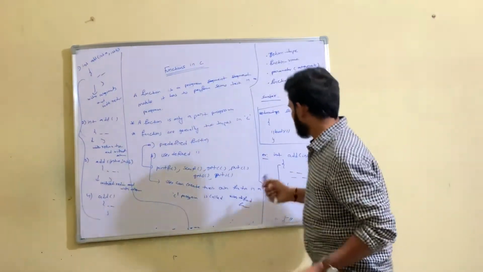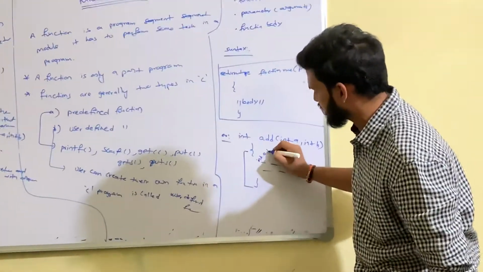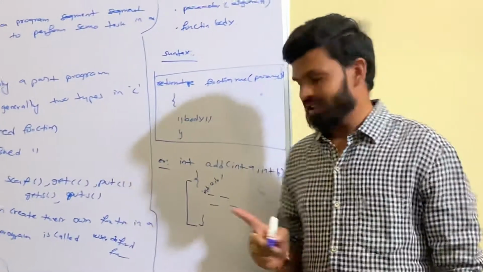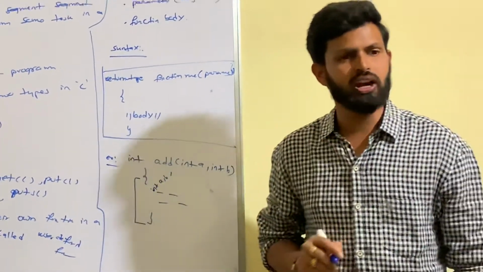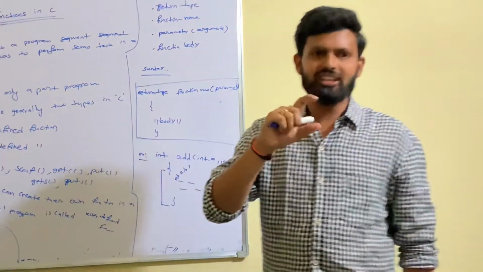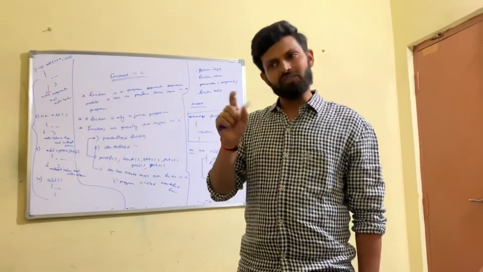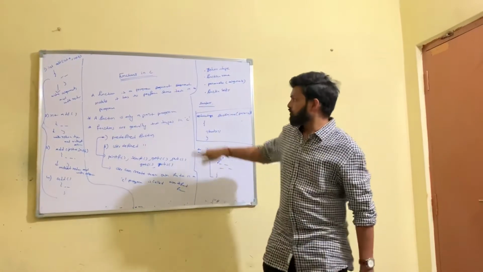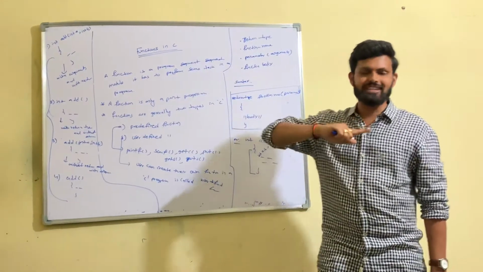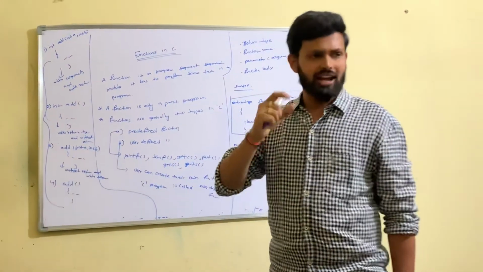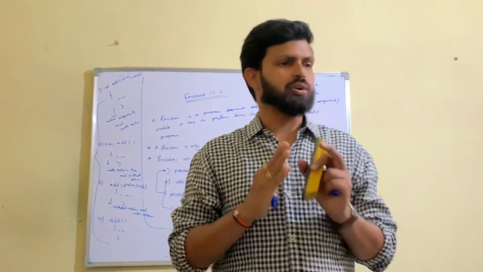For suppose the programmer has to define variables, for suppose int a, b. The user defines 2 variables. These variables are called local variables. If you are defining the variable in a loop or a function, those are called local variables. If you are defining the variable in void main, those variables are local variables. Local variables are accessed only within the block of a statement or within the block of a program.